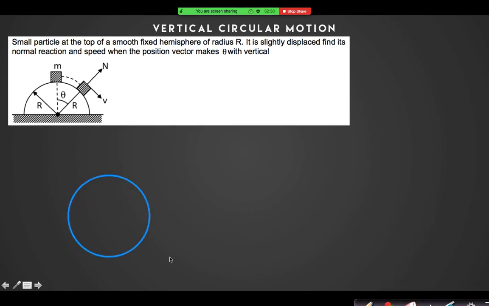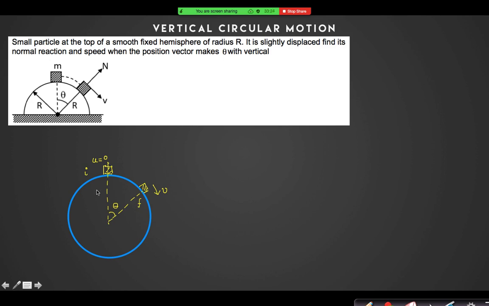Look, suppose this is the sphere. I have placed that particle here, and the particle is now at a certain angular position theta. So if I say that the velocity of the particle here is 0, and suppose the velocity of the particle at this position is v, this is my initial condition, this is the final situation.